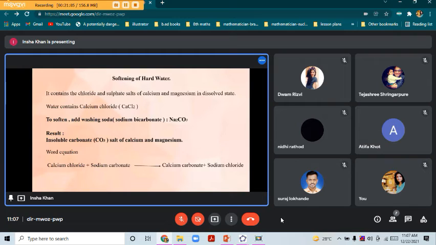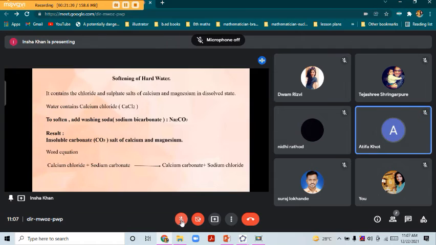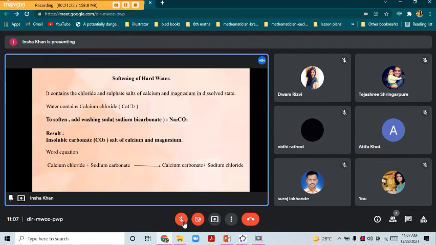So the chemical equation for this. Can anyone try to figure out how we will write it? The chemical formula for calcium chloride? CaCl2. Correct. And for sodium carbonate?